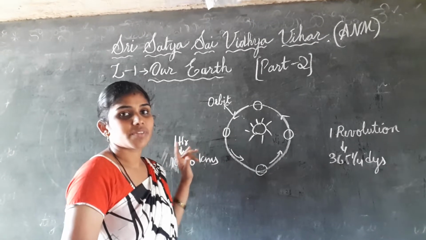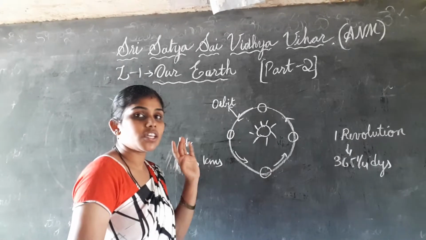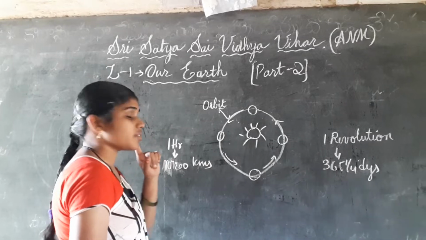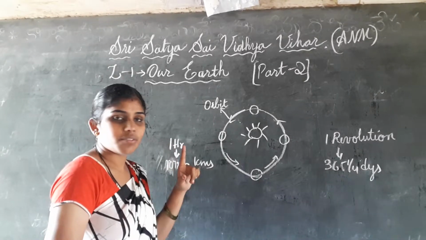That means the speed of the Earth is very high. The Earth is moving 1,07,200 kilometers in 1 hour.